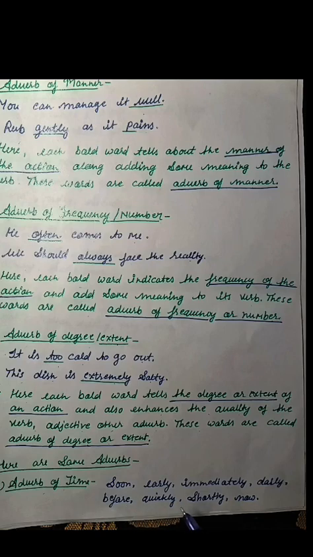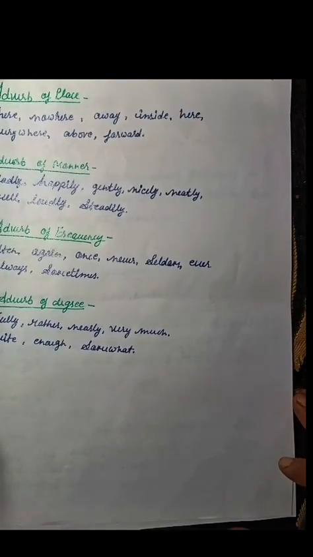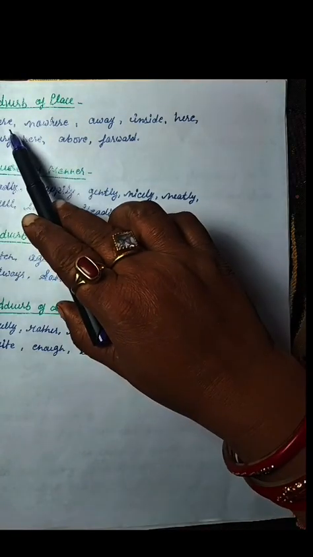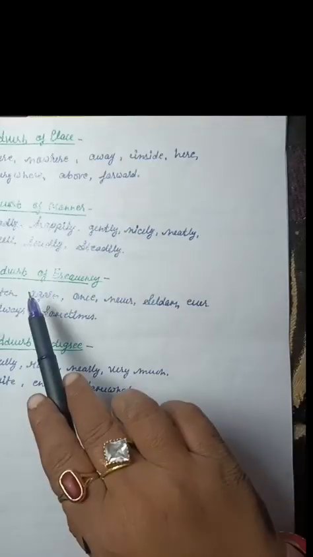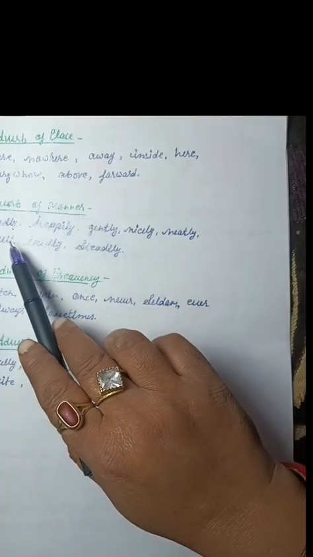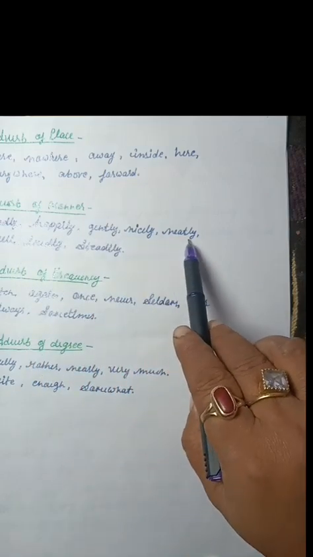Next, here are some adverbs. Adverbs of time: we can recognize them on the basis of these words. Soon, early, immediately, daily, before, quickly, shortly, and now. These are the adverbs of time. Adverbs of place: there, nowhere, away, inside, here, everywhere, ever, forward.